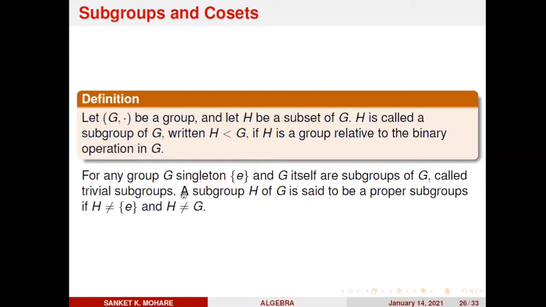Next, a subgroup H of G is said to be a proper subgroup if H is not the singleton E and H is not equal to G. So whatever subgroups other than the singleton E and G are called proper subgroups.